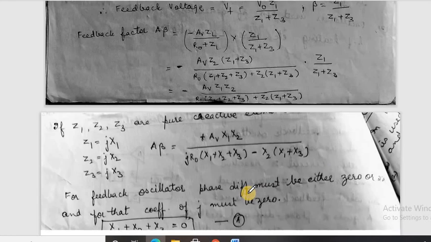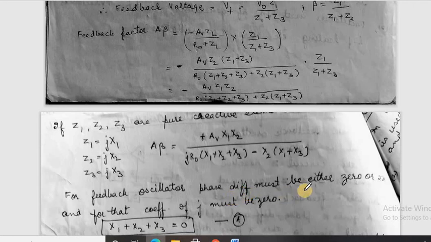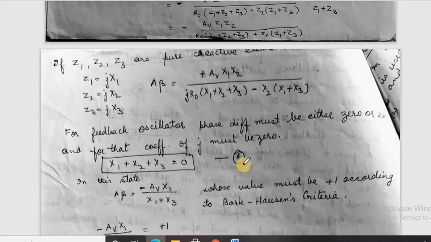For an oscillator, the phase difference must be either 0 or 2 pi, and for that the imaginary coefficient should be 0. It means X1 plus X2 plus X3 should be 0.